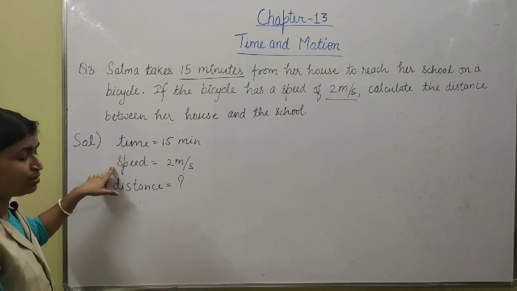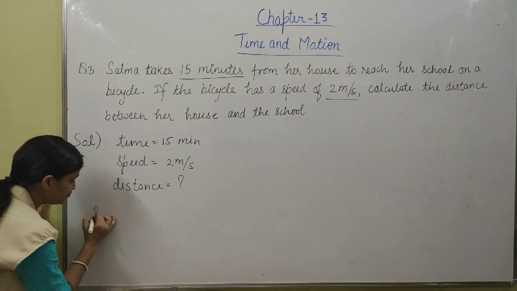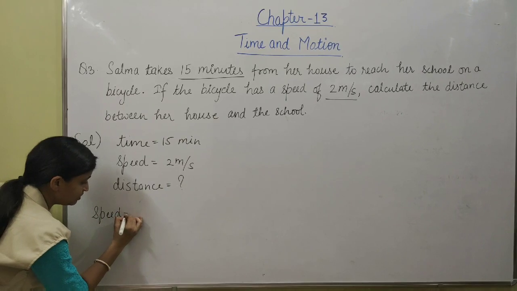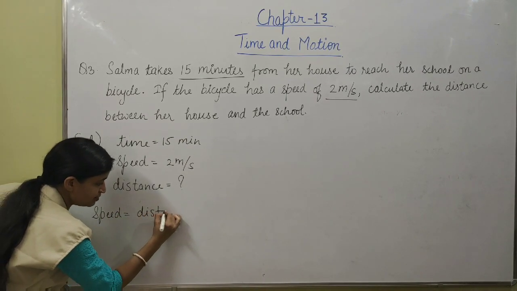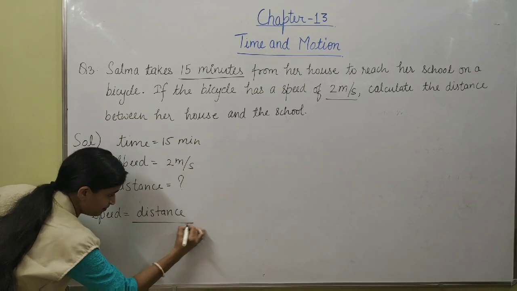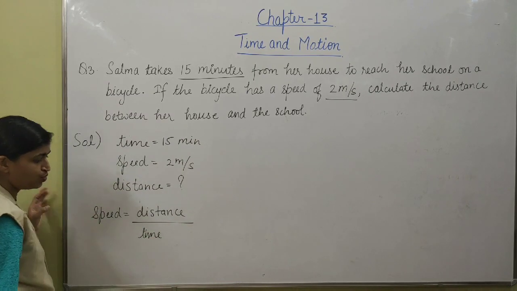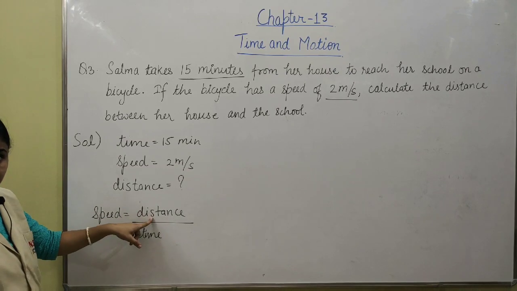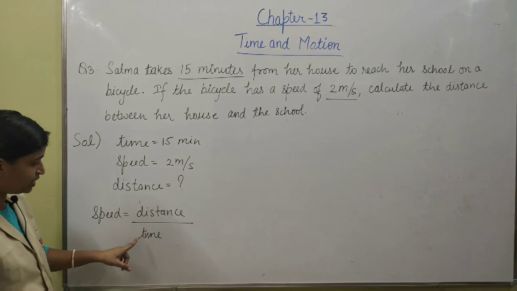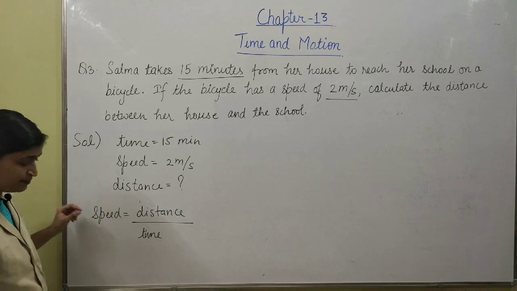Now we know the formula of speed. What is the formula of speed? Speed is equal to distance upon time. So by this formula we can calculate the distance. Distance will be equal to speed multiplied by time.